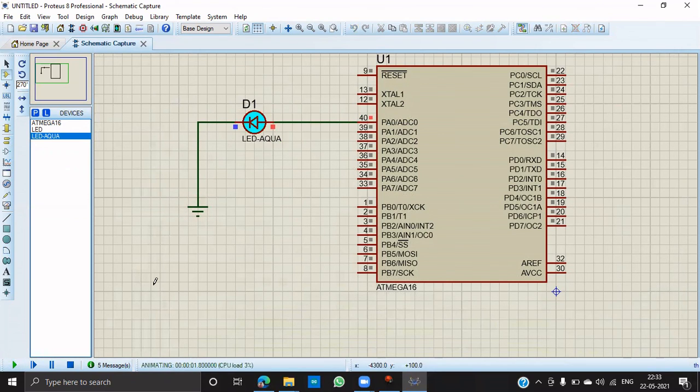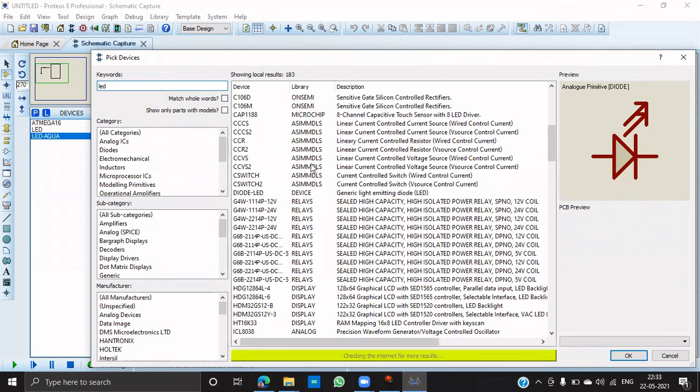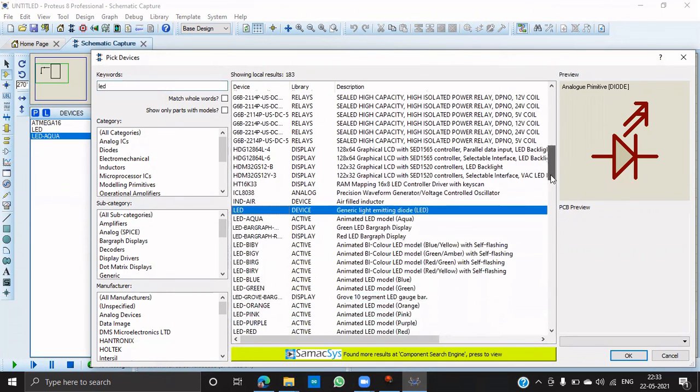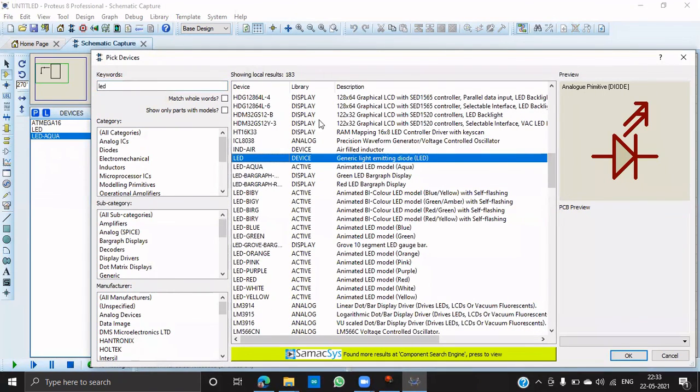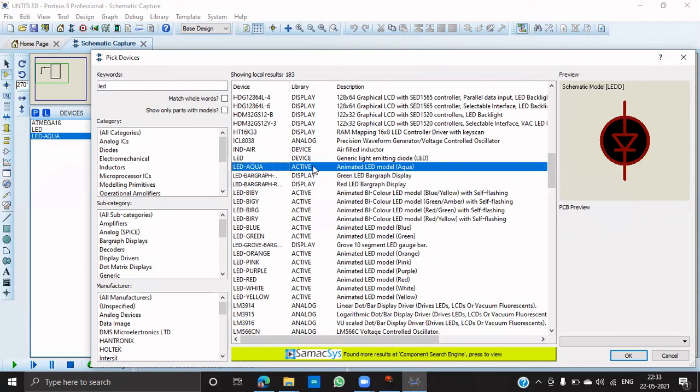Here the problem is I selected this LED just as a device. If I type LED, that is a library entry, it's just a device. You need to take the active device so that it will work in simulation.